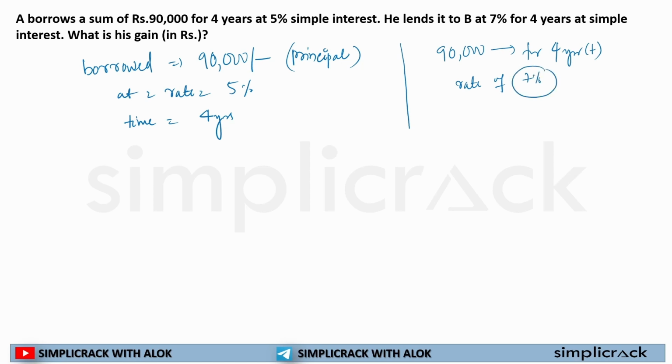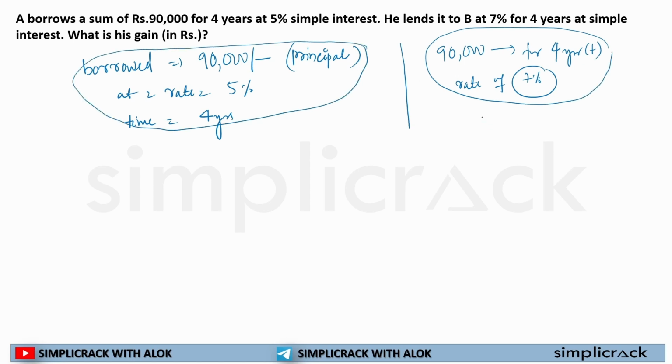Now, you have two methodologies to solve this. First methodology is what? In order to find out the gain, you will calculate the simple interest over here. So simple interest over here will be what? Principal into rate into time by 100. That is 90,000 multiplied by 7 multiplied by 4 divided by 100. 0 will cross out, and if I solve it, it will be 9 7s are 63. 63 into 4 is equal to 25200. Okay, so this is the answer for 90,000, 7%, 4 years.